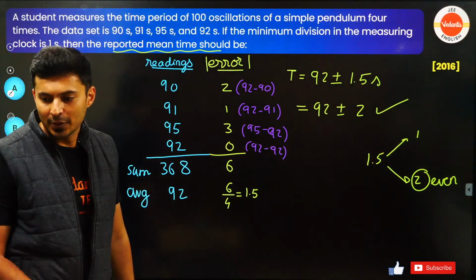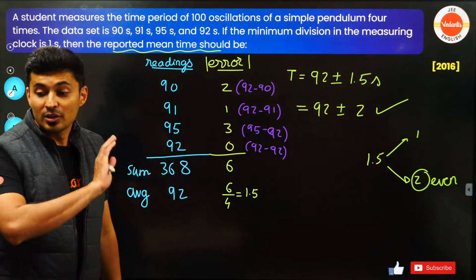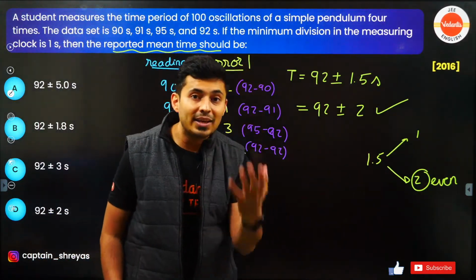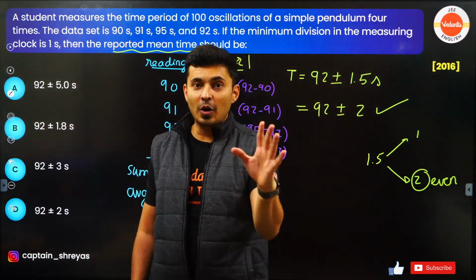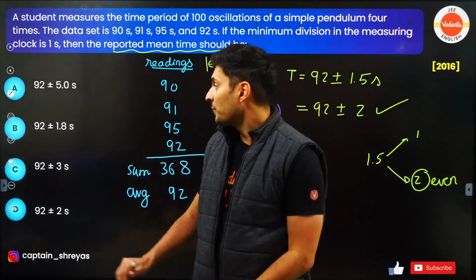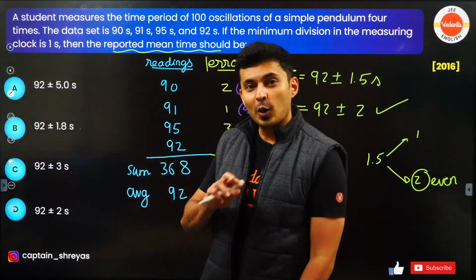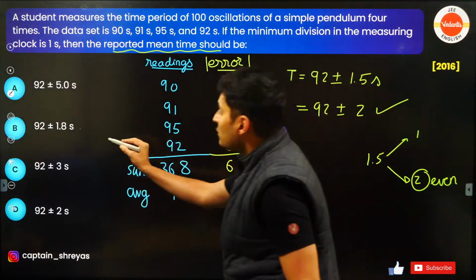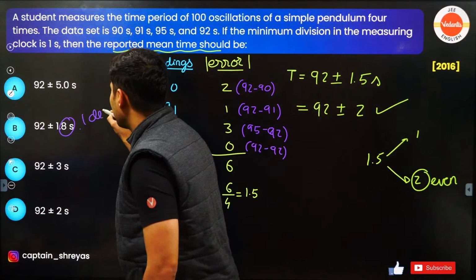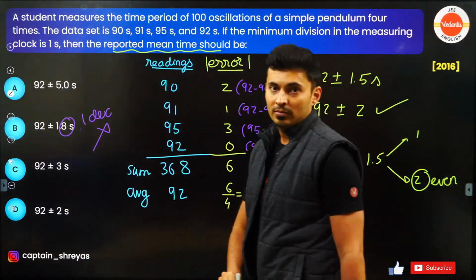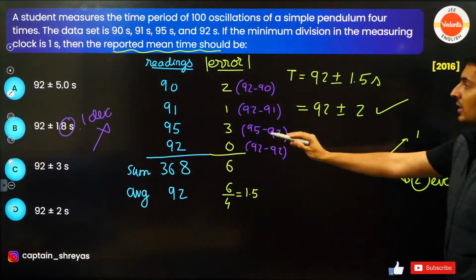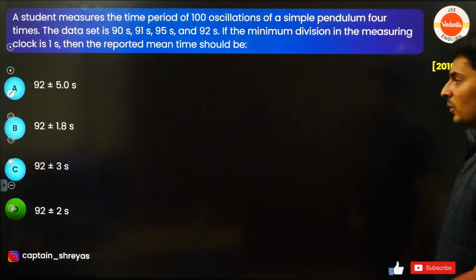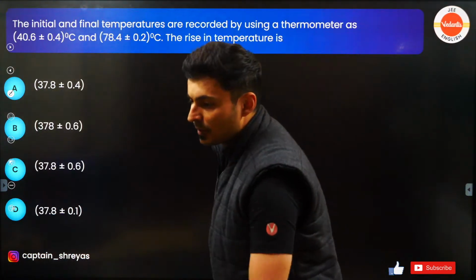All right. Very good. 1.8 is also nearer. Sonu, that is a wrong answer. You might be like, sir, 1.8 is near, but that is not even correct. It is wrong because 1.5 has to be rounded off. So do not mark 1.8. A lot of people will do that. That is wrong, guys, again. You cannot round it off because this has one decimal place. This is itself wrong. How can it have a decimal when none of these numbers had a decimal? Where did the decimal come from? Think about it. Okay? I hope this is clear.